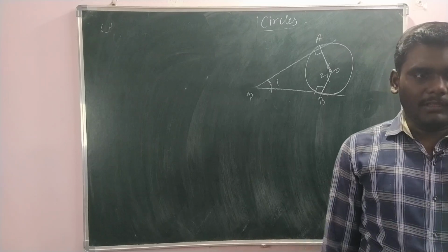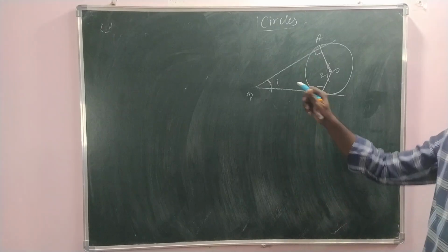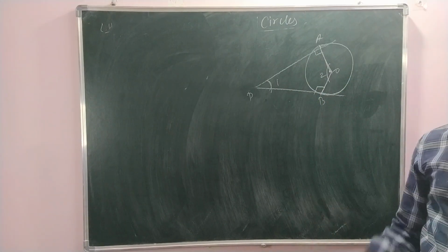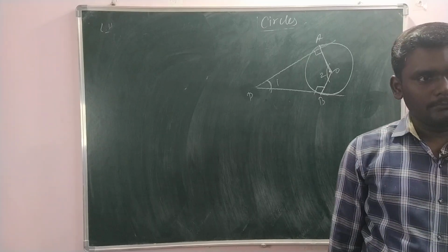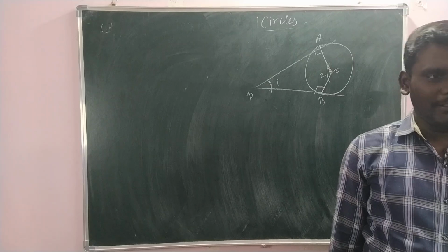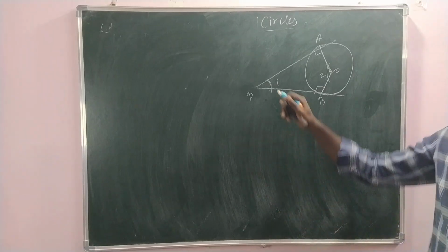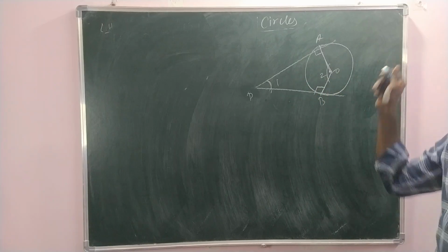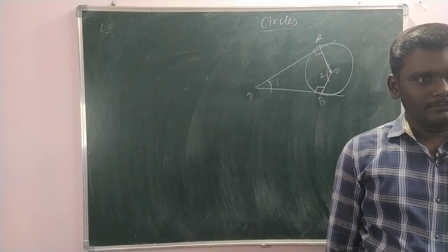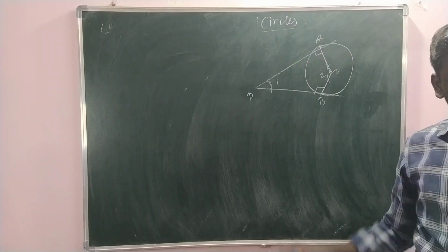When you use angle sum property of a quadrilateral, 360 degree. 1 plus 2 plus 90 plus 90 is equal to 360 degree. 90 plus 90, 180 degree. So 1 plus 2 is equal to 360 minus 180. 360 minus 180 is 180. Okay. Got it?